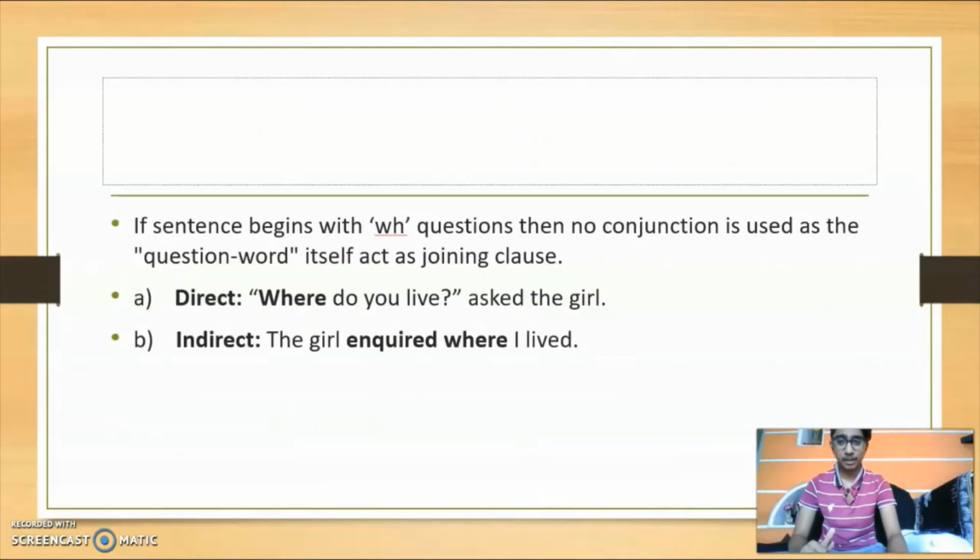Next, the thing is if sentence begins with WH, that is where, who, what, question words, then no conjunction is used as the question word itself acts as a joining clause. So I hope you get that, or we'll just take an example to simplify that. Where do you live? Asked the girl. So where is a WH word, it's a question word, right? So there'll be no conjunction used when you're converting from direct to indirect. So the girl inquired where I lived.